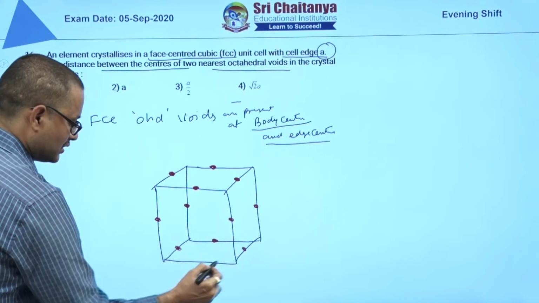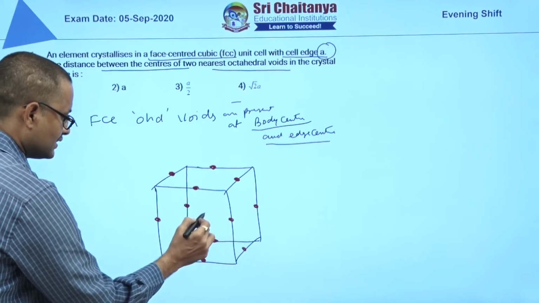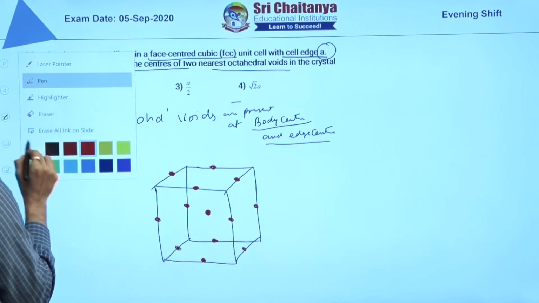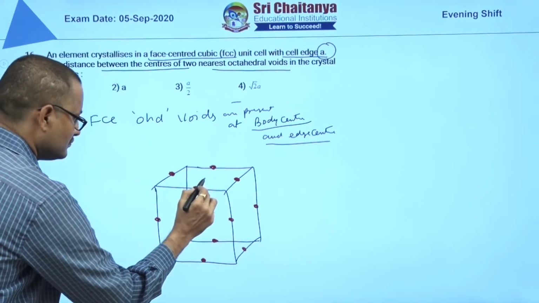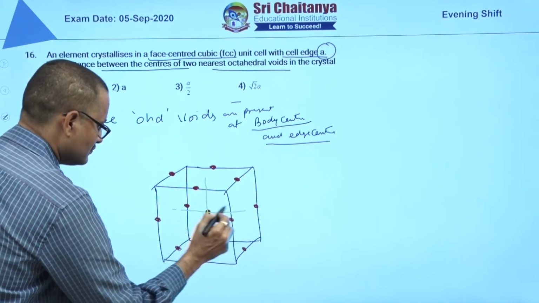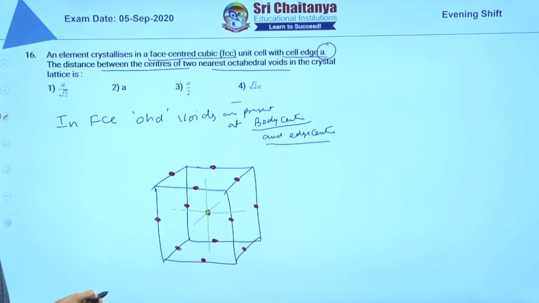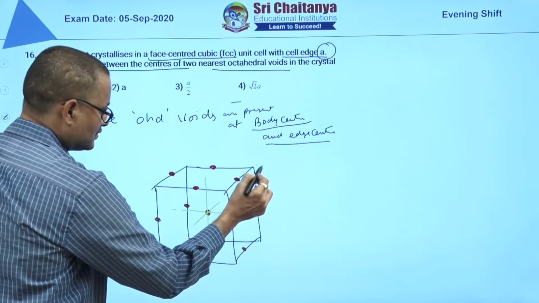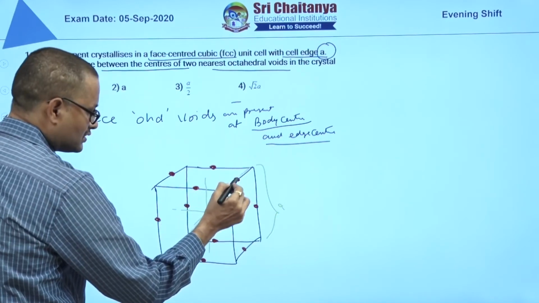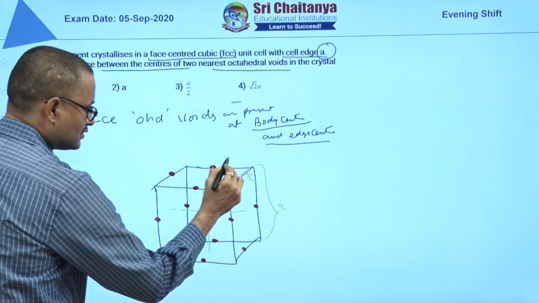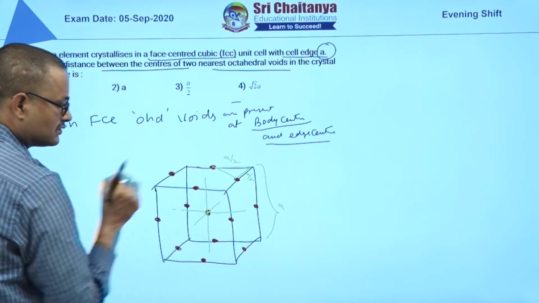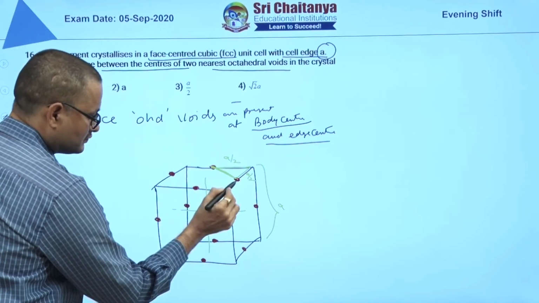At edge centers, particles are there. Besides edge center, body center also particle is there. Now, this distance is A. Obviously, this distance is A by 2, this distance is A by 2. The closest distance is this one. You have to find this one.